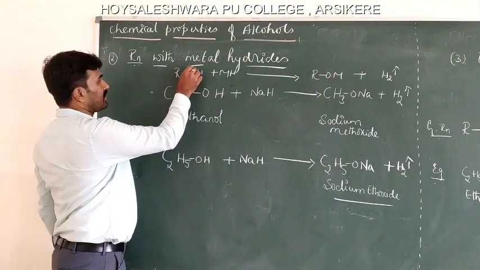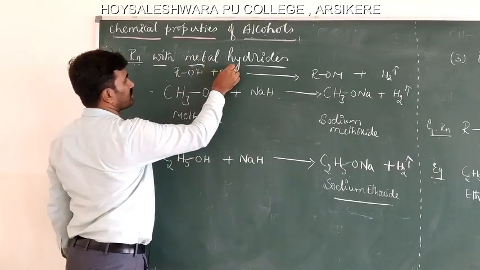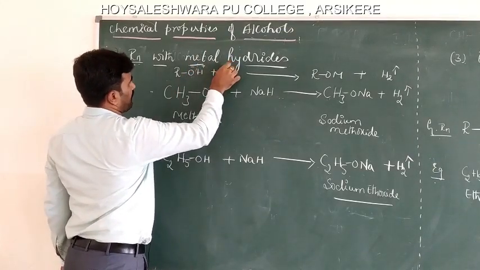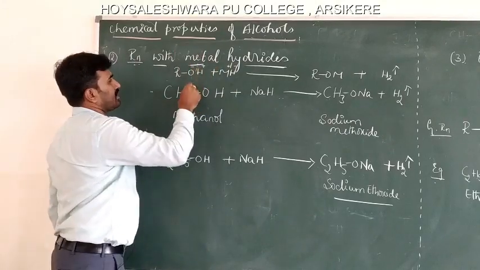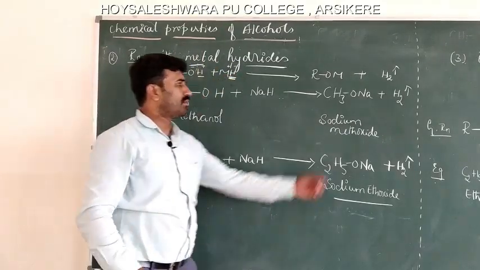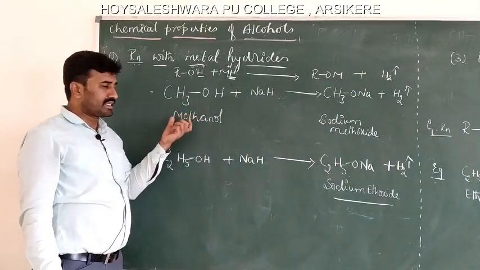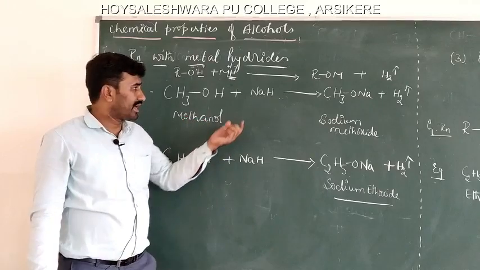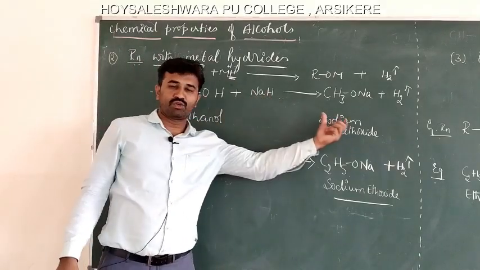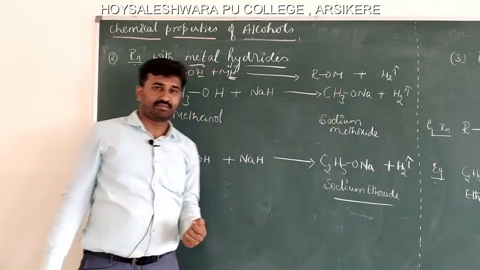See here O minus and H plus, and here also Na plus and H minus. Here there is a formation of a bond between these two to form hydrogen gas. In the same way, consider the example of methanol. Methanol reacts with sodium hydride to form sodium methoxide, and hydrogen gas is liberated.